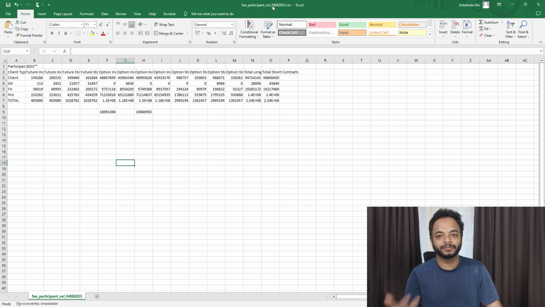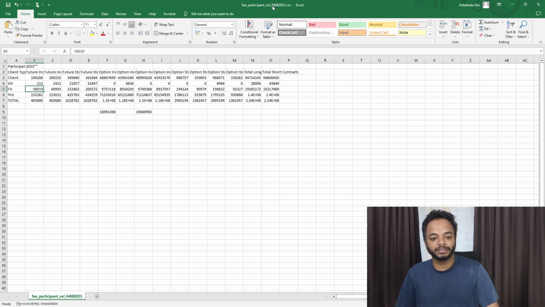Now you should understand what volume is. Suppose this is 56019. This is the volume of FIIs in futures long positions on 4th of August. This is the traded quantity on 4th of August by the FIIs.